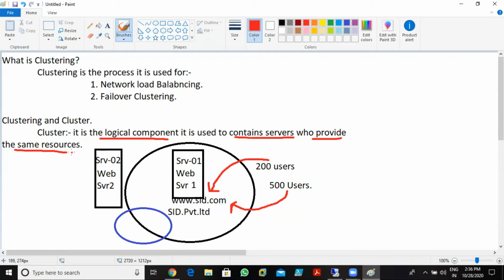And they provide me the load balancing services. So with the help of load balancing, we can distribute the load of my network across the servers.